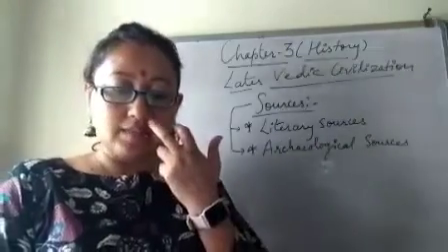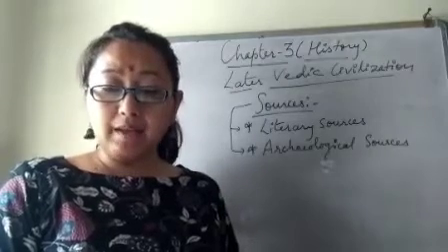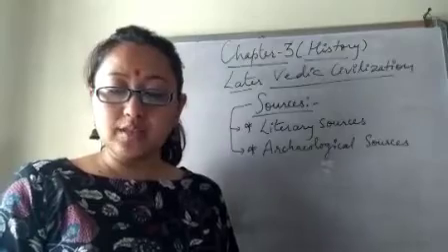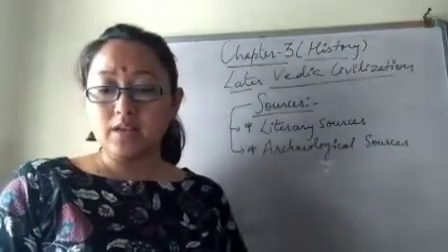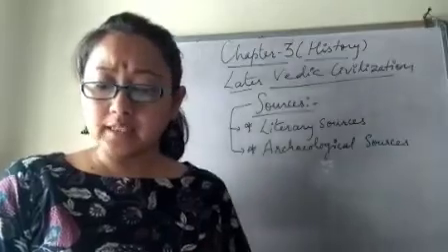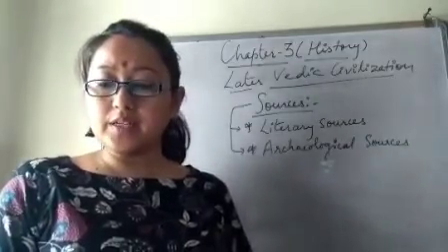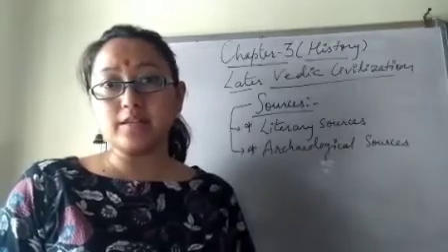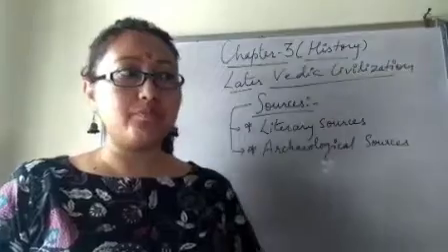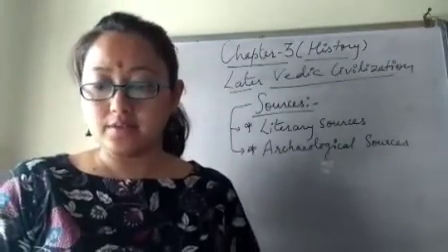The Samhita is comprised of hymns and prayers to be sung at rituals and sacrifices. So hymns and prayers sung for God and goddesses, right?